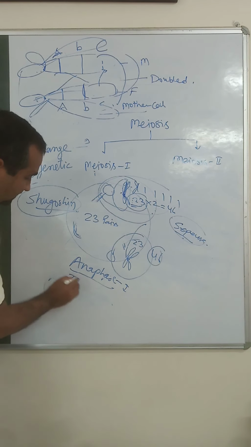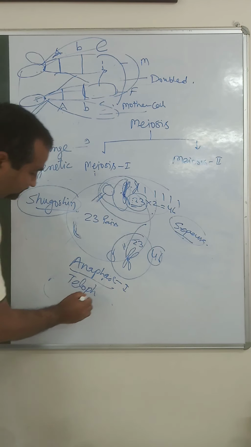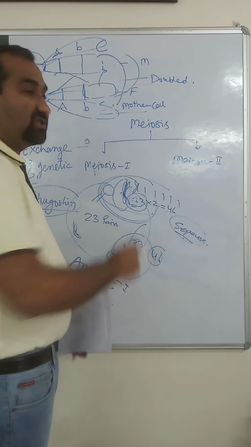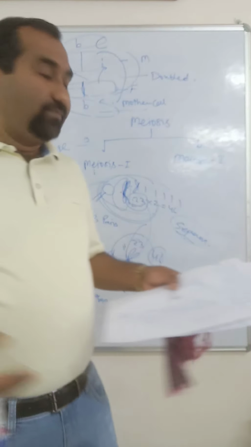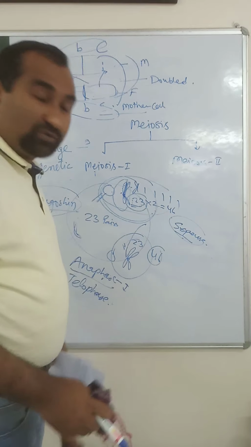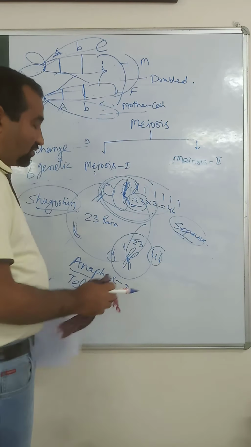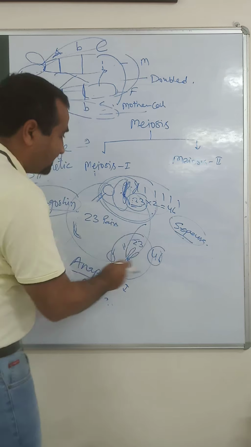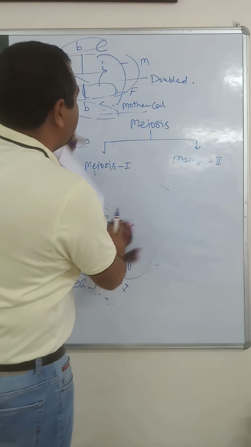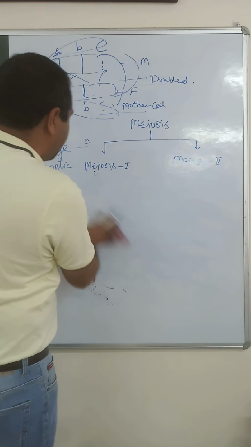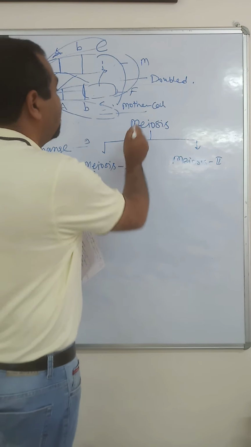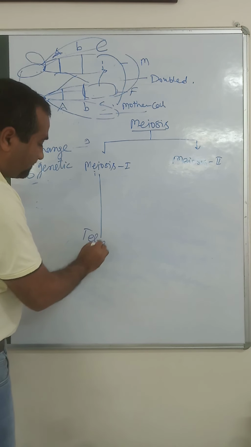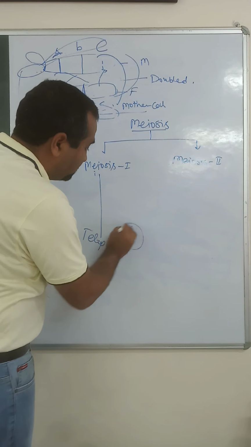And now at telophase, the nuclear membrane starts forming around the separated chromosomes at the opposite poles. Now we can say that this particular cell that started dividing through meiosis has reached telophase, and we have two cells.